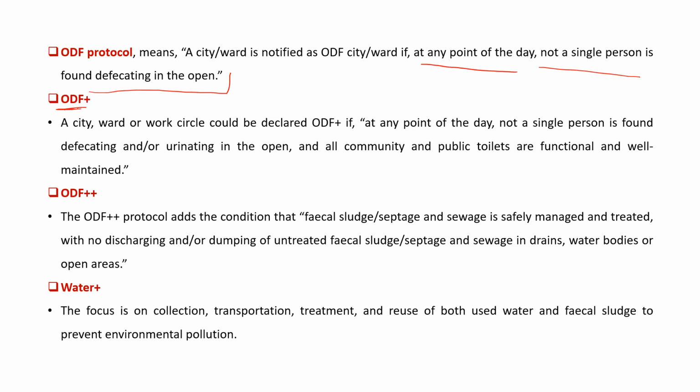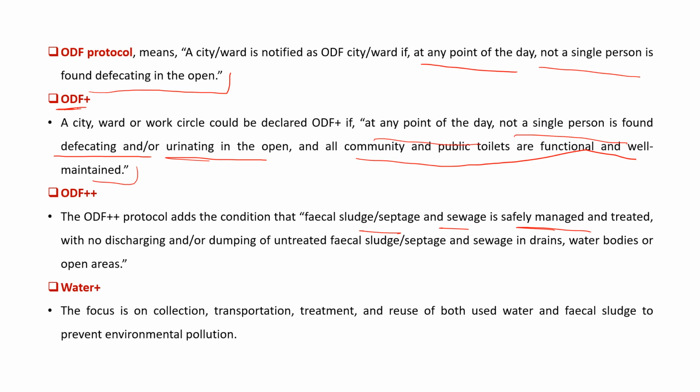And ODF plus means at any point of the day not a single person is found defecating or urinating in the open, and all the community and public toilets are functioning properly and well maintained। ठीक है। ODF स्टेटस उन सिटीज को दिया जाएगा जहां पे एक भी आदमी दिन के किसी भी टाइम पे खुले में शौच करते हुए नहीं पाया जाएगा, साथ ही वहाँ के सब शौचालय हैं वो प्रॉपर फंक्शनल हो तथा प्रॉपरली मेंटेन्ड हो। Then the ODF plus plus status is given when the fecal sludge, septage and sewage is safely managed and treated,